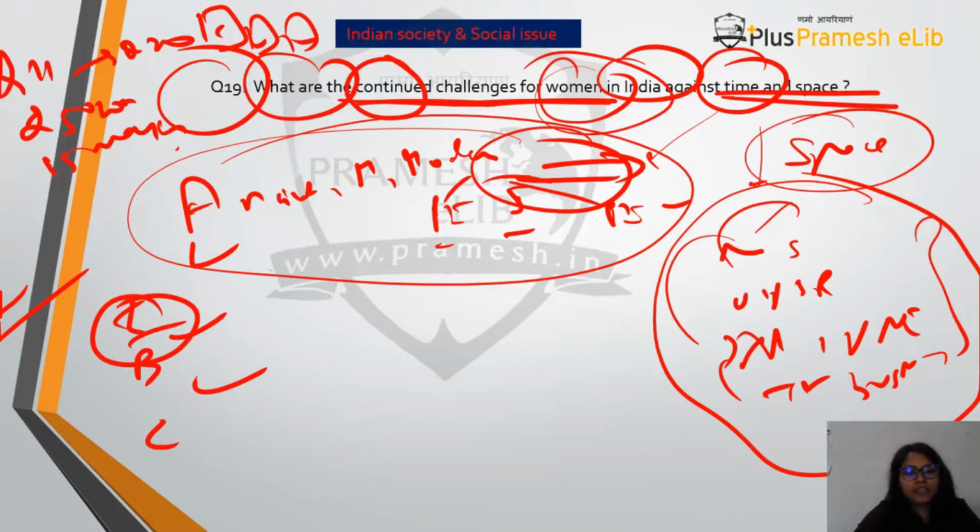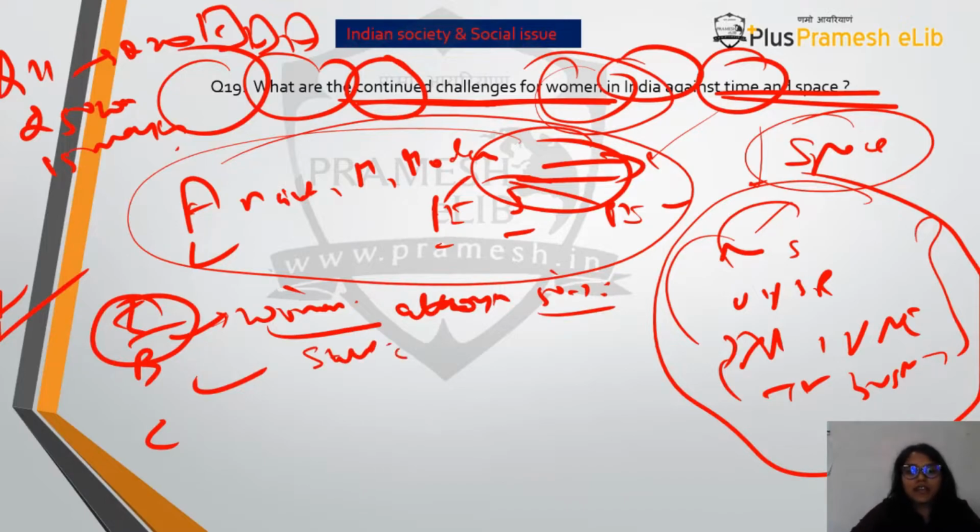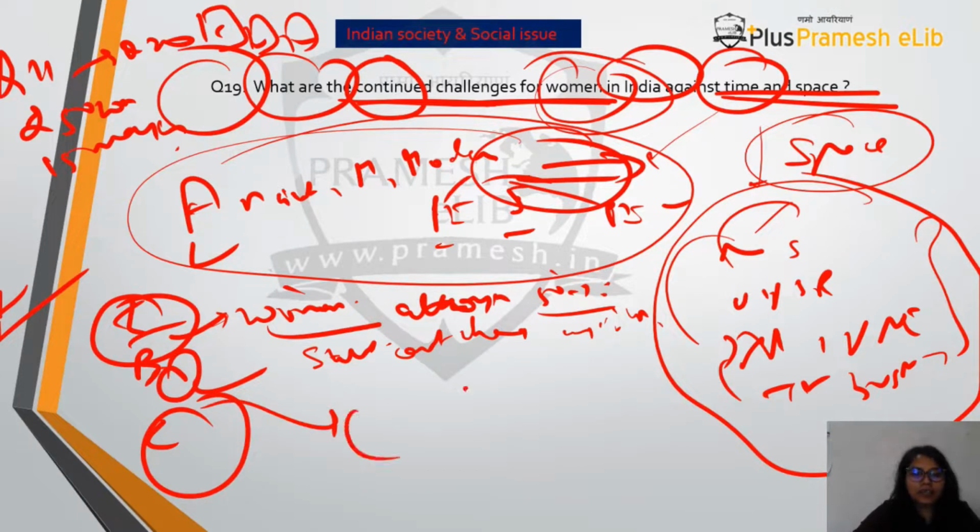Now in the introduction, you will start writing that women, although you can say constituting 50% of the population, still continue facing challenges against time and space. And then in the body you start writing about those challenges. Why have I not written anything very unique in the introduction? Because in the introduction you need to set a parameter as to what you are going to write about.